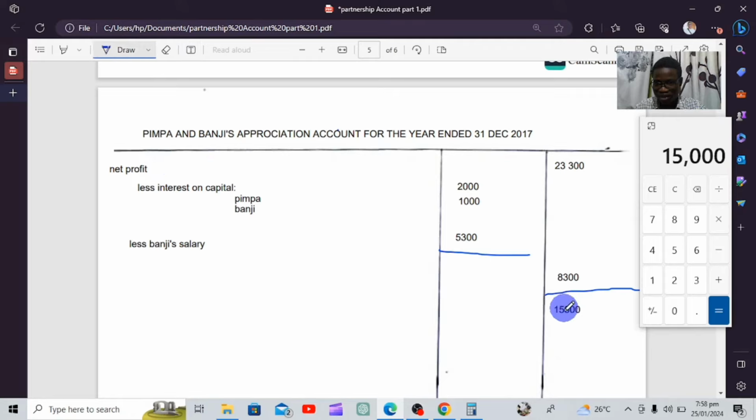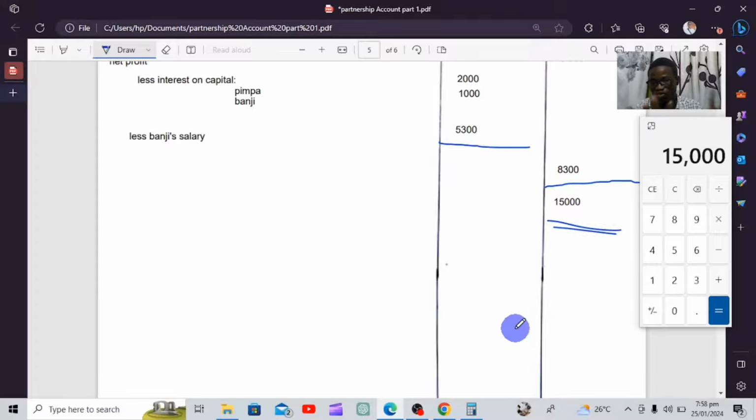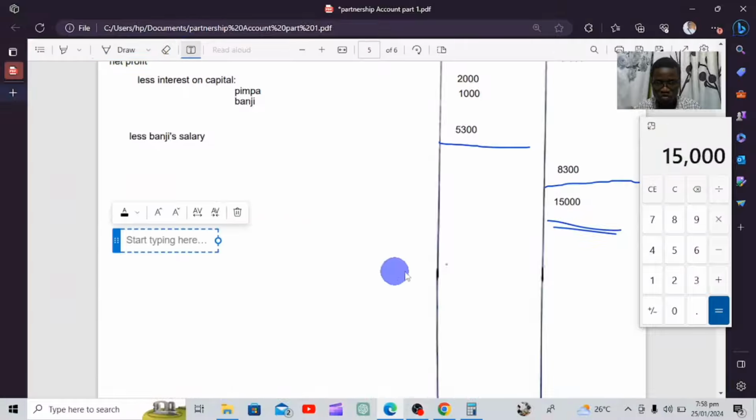This is the figure now that these partners are supposed to share. Now we've removed the interest on capital and salary. This is now the profit that they are supposed to share. So now this is where we say the sharing of the residue. You can call it remaining profit, or you can say residue.